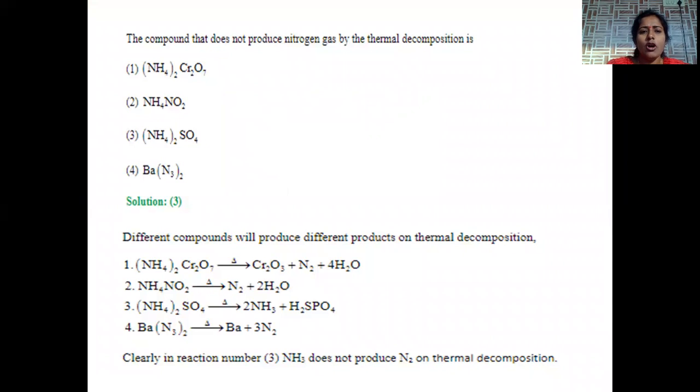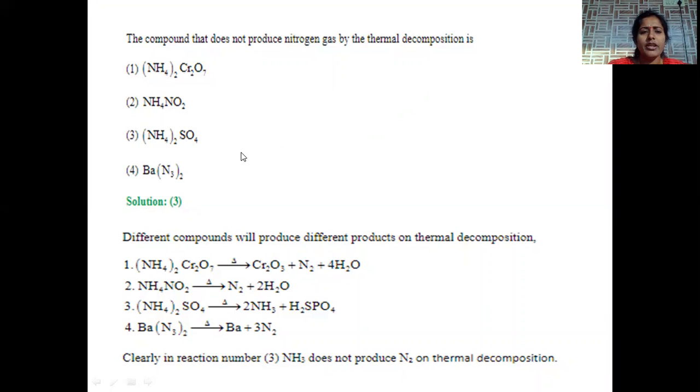Next question. The compound that does not produce nitrogen gas upon thermal decomposition reaction. When the compound is subjected to thermal decomposition, which will not generate nitrogen gas, we have to find out. When ammonium dichromate is heated, it liberates nitrogen gas. Here the chemical reactions are also mentioned upon thermal decomposition. Thermal decomposition is nothing but when we heat to high temperature, how the compound undergoes cleavage and decomposition, we have to mention here.